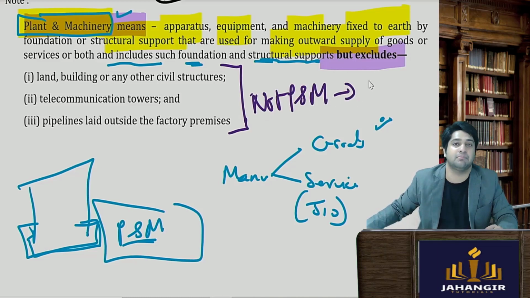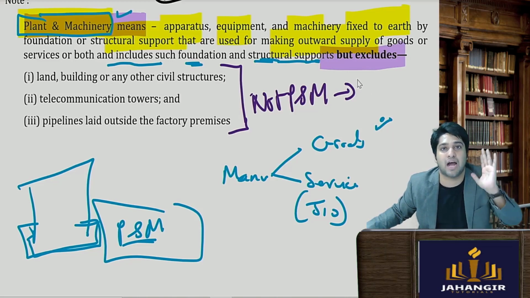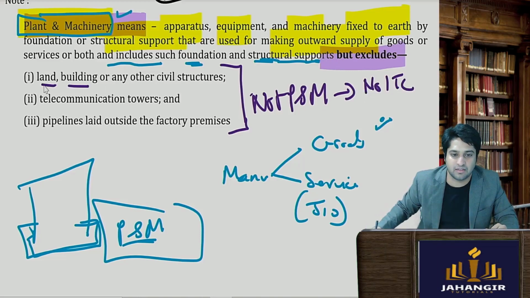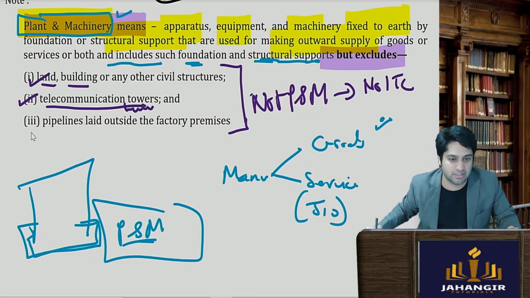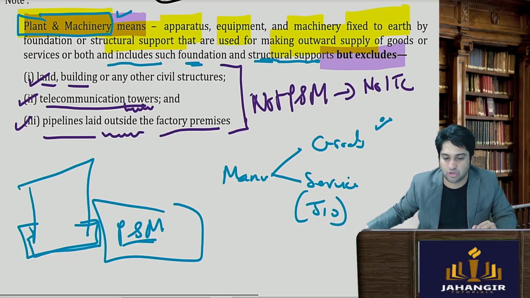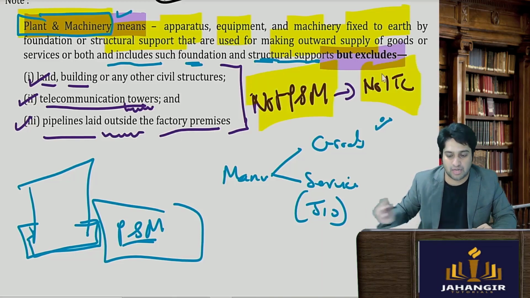तो अगर प्लांट एंड मशीनरी नहीं है तो हम लोग ने देखा था प्लांट एंड मशीनरी के ऊपर ITC मिलता है. So if not plant and machinery, no ITC, which is your land, building, civil structures, telecommunication towers. So towers are not considered to be plant and machinery. Pipelines laid outside the factory premises. So all of this the government is saying it is not plant and machinery, and if it is not plant and machinery, we had seen in section 17 subsection 5, no ITC.